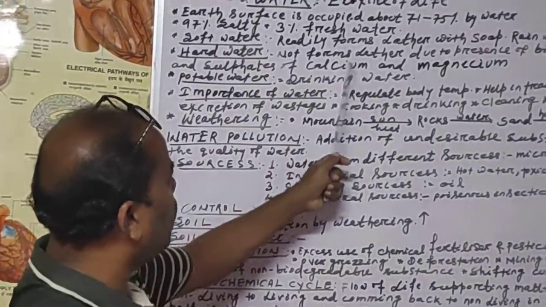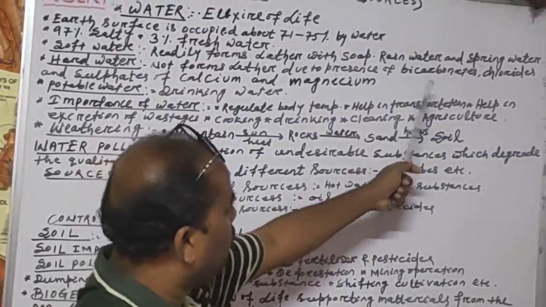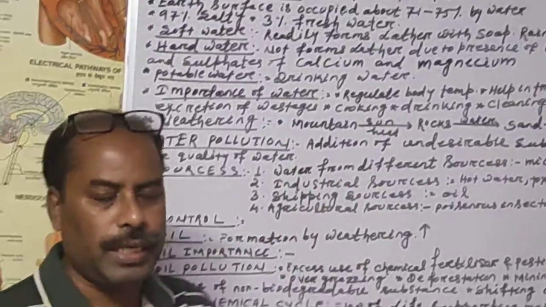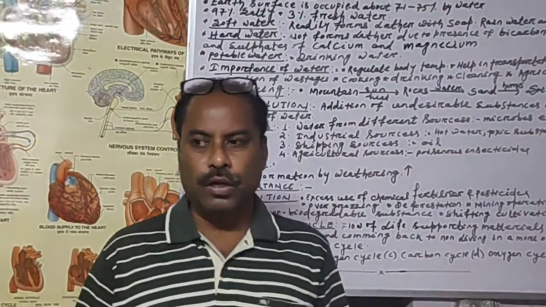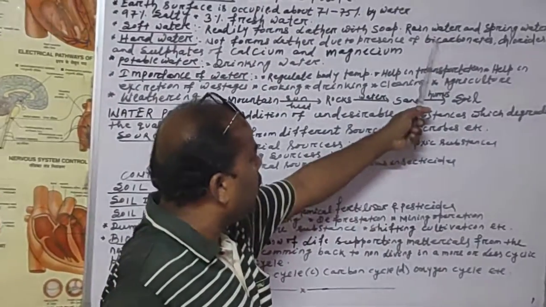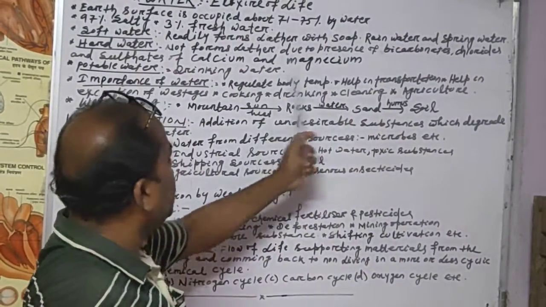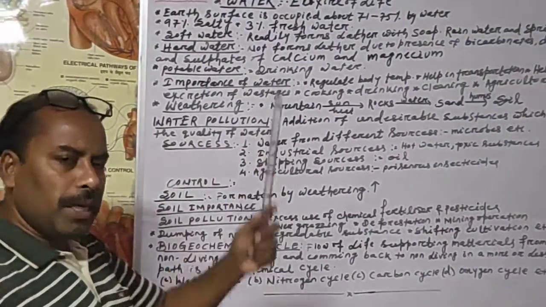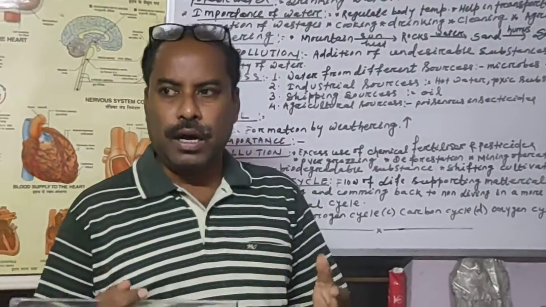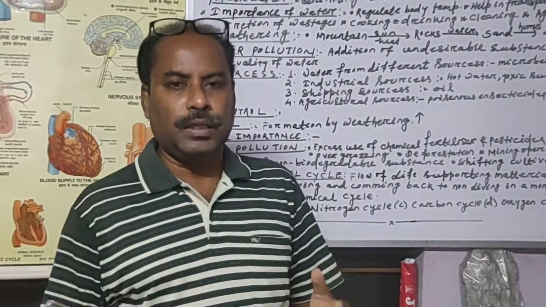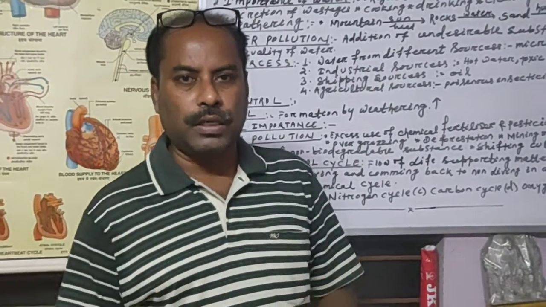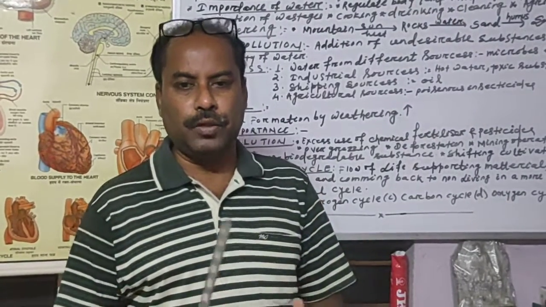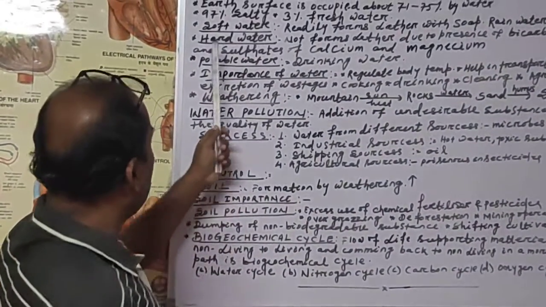Hard water does not form lather due to the presence of bicarbonates, chlorides and sulfates of calcium and magnesium salts. The compounds are calcium bicarbonate or magnesium bicarbonate, calcium chloride or magnesium chloride, calcium sulfate or magnesium sulfate. If these salts are found in water in dissolved form, then that water is known as hard water. And in this water we cannot clean our clothes, because scum is formed with the soap. So this is called hard water.